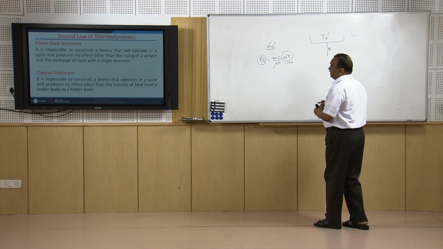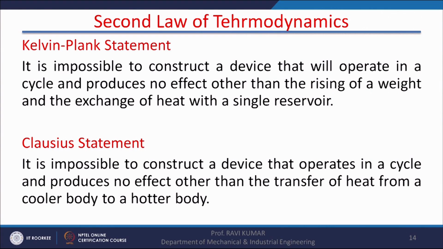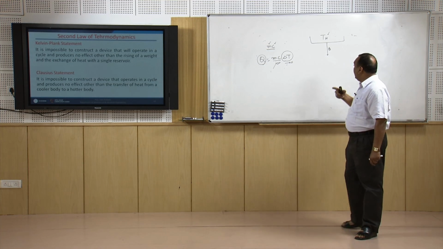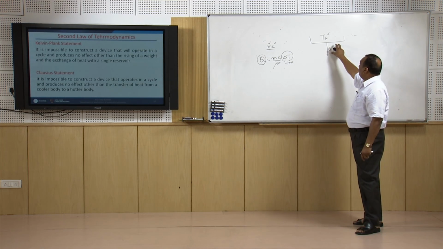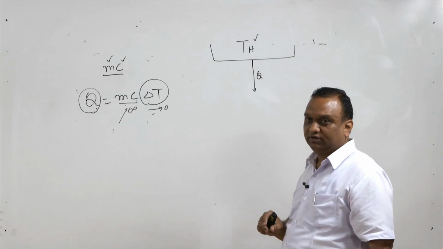Now, it has two statements: the Kelvin-Planck statement and the Clausius statement. The Kelvin-Planck statement says that it is impossible to construct a device that will operate in a cycle and produce no effect other than the raising of a weight and the exchange of heat with a single reservoir. That is what I have said earlier. So, this type of device is not possible, which operates on a cycle and whose net effect is the conversion of heat drawn from the reservoir into an equivalent amount of work.